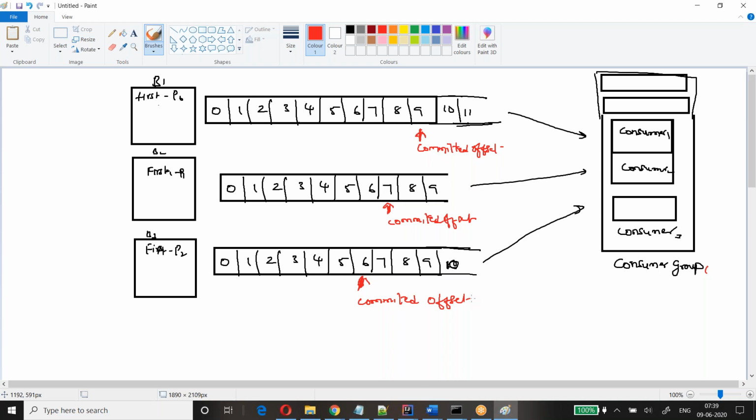Every consumer is responsible for committing the offsets after processing the message successfully. Committing is nothing but making a note of till what message I have processed. Why should I make a note? Because when it restarts, or when it fails and comes back up, it should know till what message I have processed. If it doesn't have that information, what will happen? Again, it will process from the beginning. When it processes from the beginning again, it's a duplicate process, and there is a possibility you may end up with wrong results.